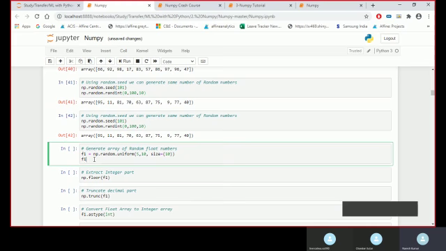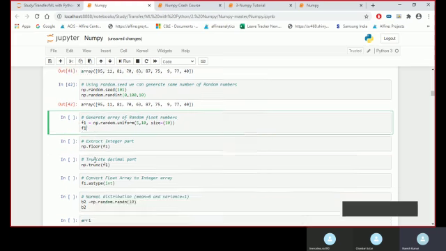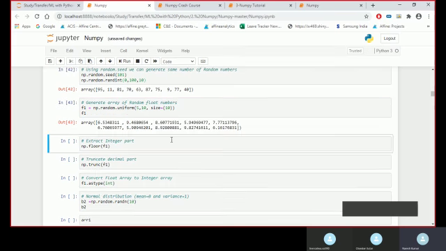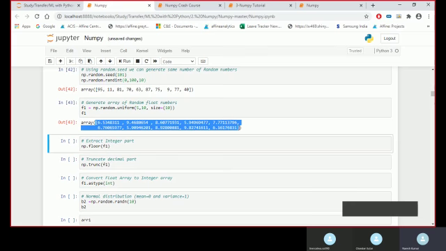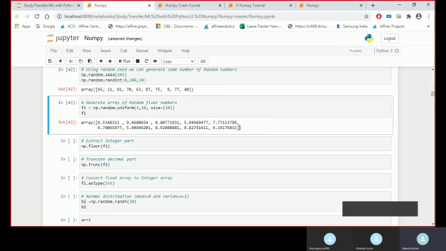Now coming to uniform. This would help us in creating uniform numbers. You would have heard about the bell curve, where we have mu and sigma, right? So random.uniform helps us in creating uniform numbers. If we plot these numbers, they would be in a uniform distribution.